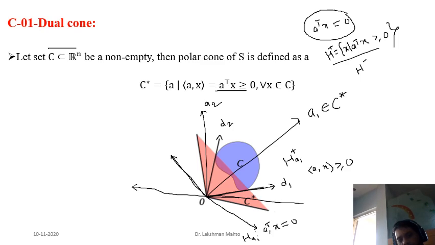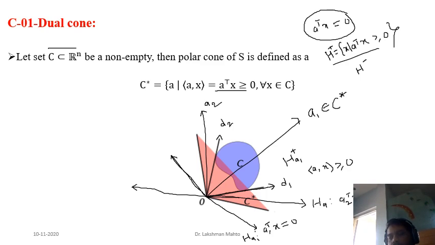I hope the picture is clear to everyone. If anyone has any issue with visualization, just inform me. So you are considering A2 as a normal and defining another hyperplane HA2. What is the equation of HA2? You will call it A2 transpose X equal to 0.